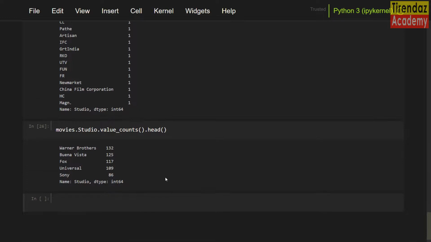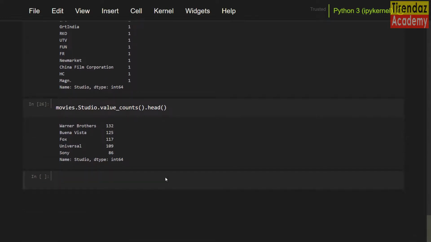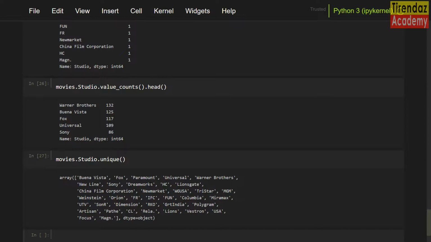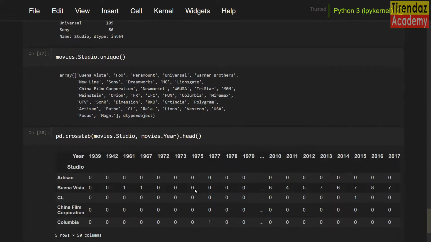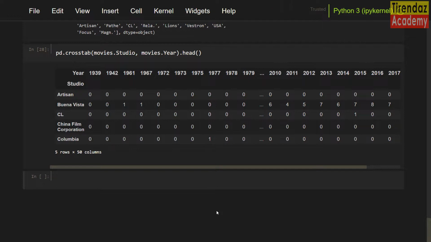Here you go. The unique method is used to see the distinct values. Let's show this. I'm going to write movies.studio.unique. You can see how many unique values there are. The crosstab method is used to see a table of 2 columns. To show this, pd.crosstab movies.studio, comma, movies.year.head. Here you go.